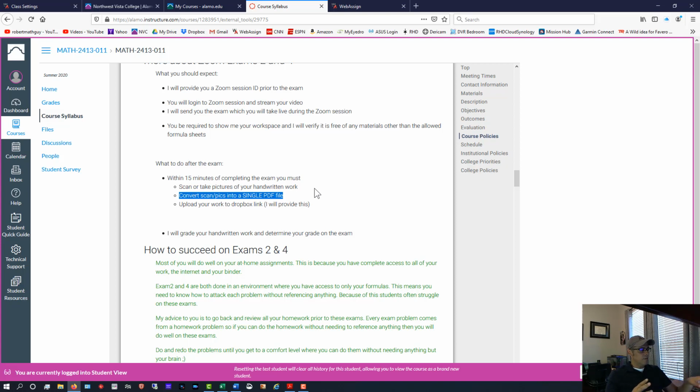And then what you'll do is, once you have it in a single PDF, you will upload that work into a Dropbox. I will send you a Dropbox link before the exam. So when you're done, you'll be able to send your handwritten work to that Dropbox, and then I will have an electronic copy of it. All of that has to be done within 15 minutes of you finishing the exam. So you finish the exam in front of me on Zoom, you say, hey, I'm done, and then I say, okay, clock starts. You have 15 minutes to get that work to me.